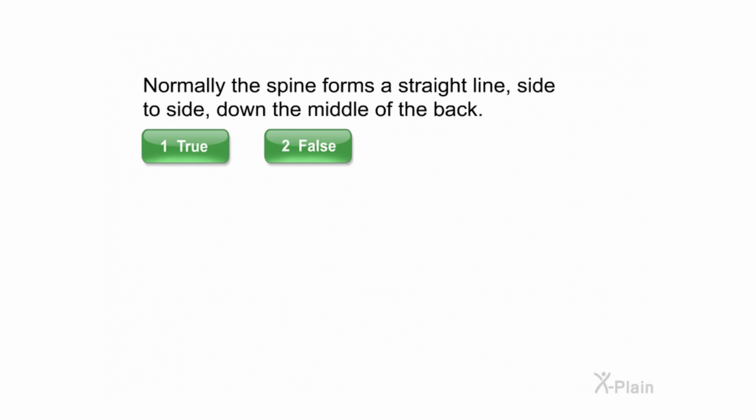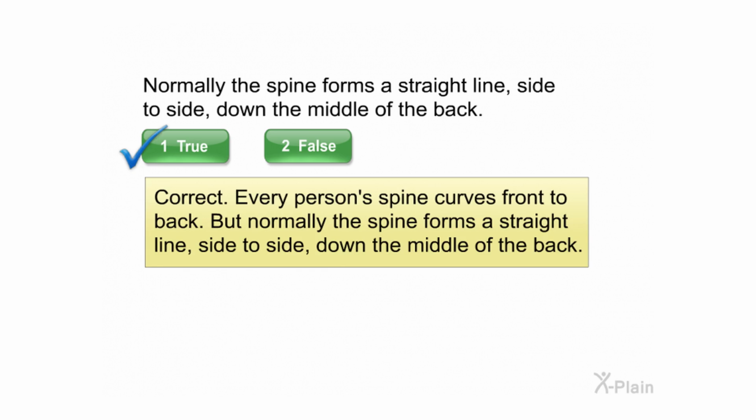Normally, the spine forms a straight line side to side down the middle of the back. Select true or false. Correct. Every person's spine curves front to back, but normally the spine forms a straight line side to side down the middle of the back.